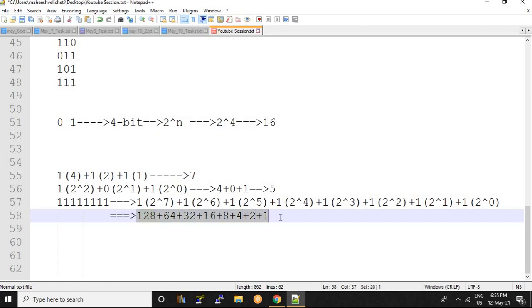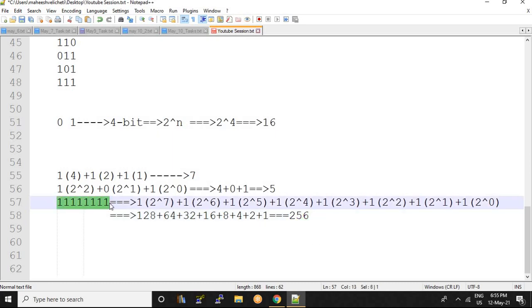So if you add all this, how much will you get? 256. So by using this we can determine that we will get 256 IPs. Okay, so by using 8 bit, 256 IPs are possible, as it is starting from 0, right?